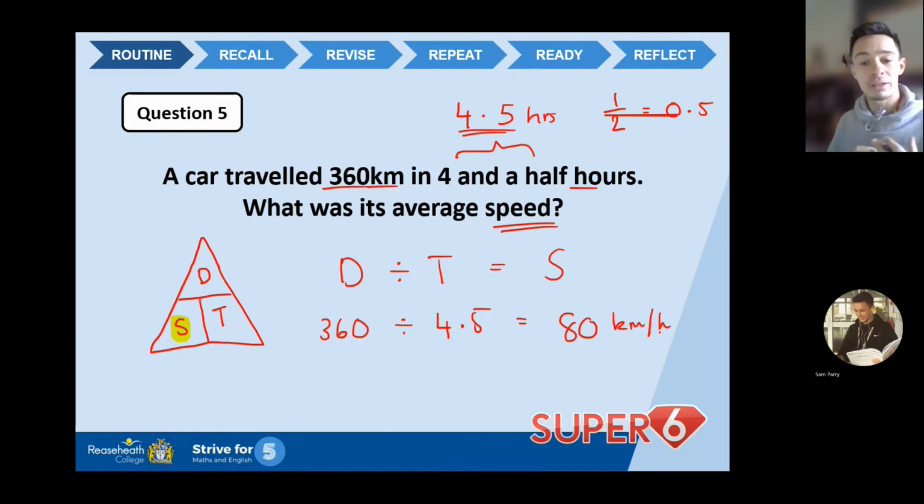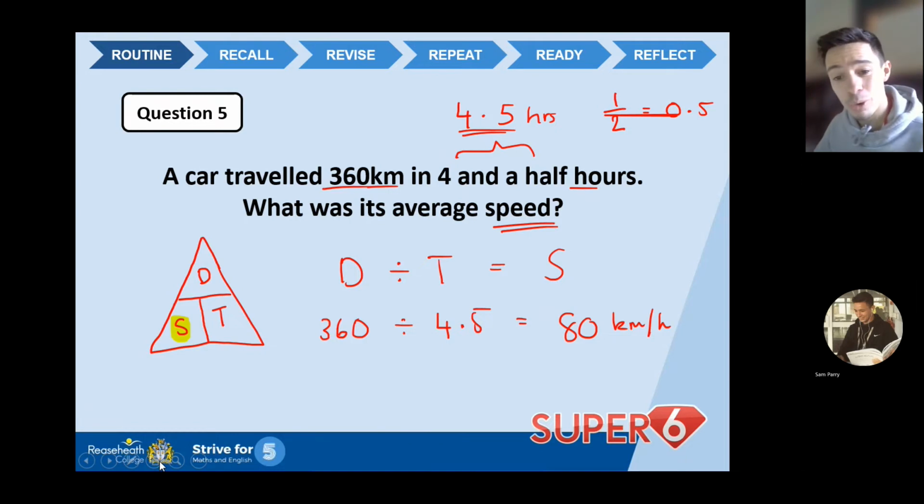Okay, now I know typically in England we use miles per hour. However, if you travel abroad to Europe or other countries, kilometers are their go-to. On road signs, most things are in kilometers. So you may have to be aware sometimes that you're not breaking the speed limit, so you've got to be aware of that. Okay, but anyway, 80 kilometers an hour.